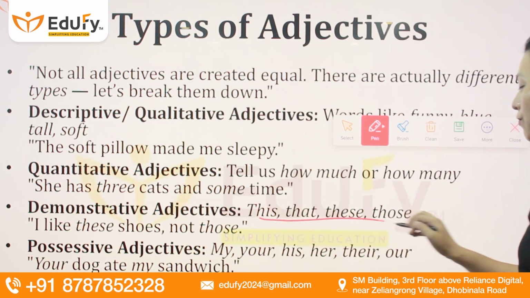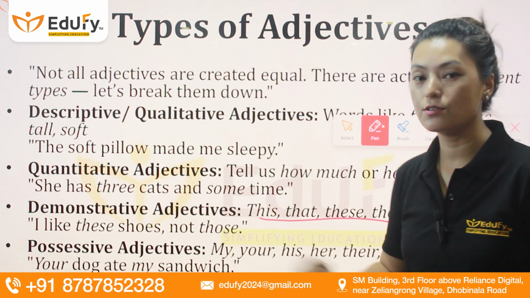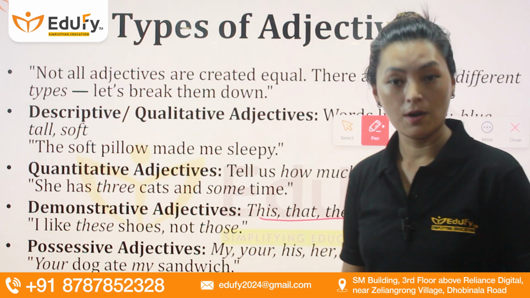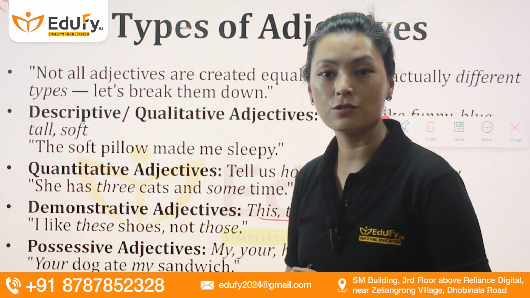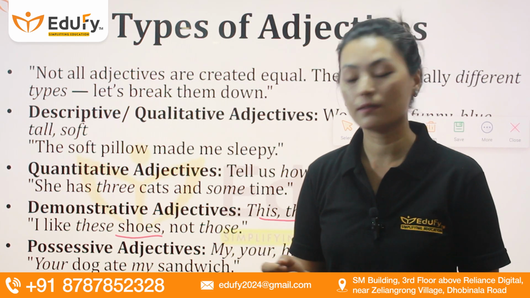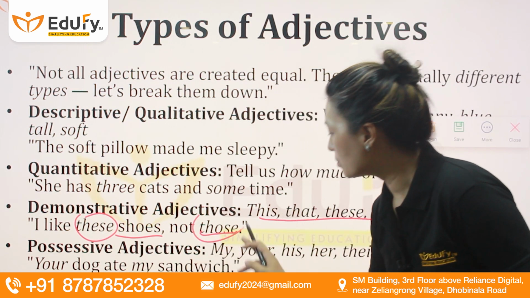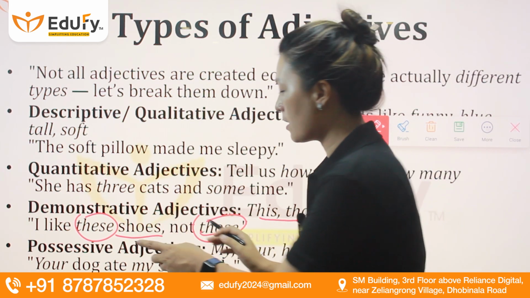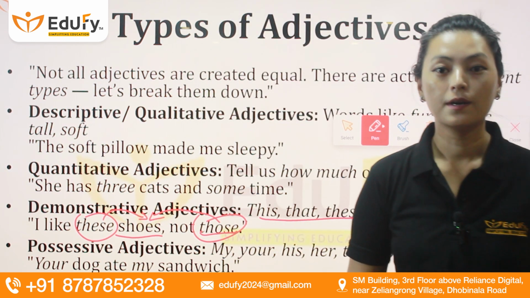So when you have these four, you will see that I like these shoes, not those. What do they do? They are pointing towards the noun, pointing out a specific noun. That is understood as demonstrative adjectives. I like these shoes. Shoes are nouns, right? I like these, not those. So these and those are what? Demonstrative adjectives. Both of these words are actually pointing towards the noun, that is the shoes, right?